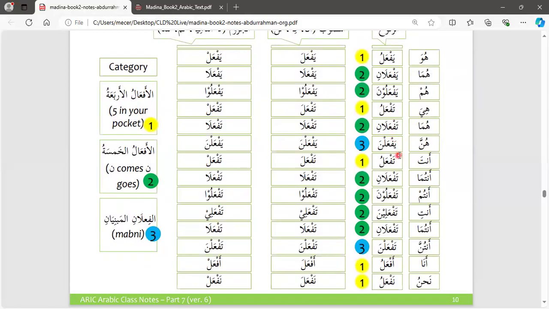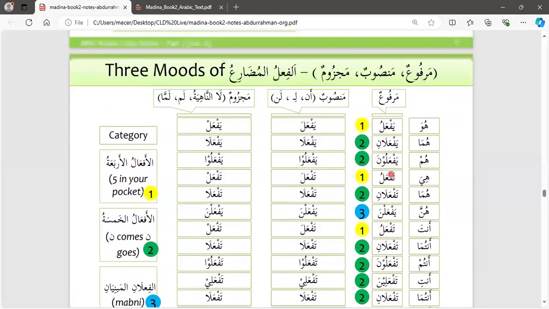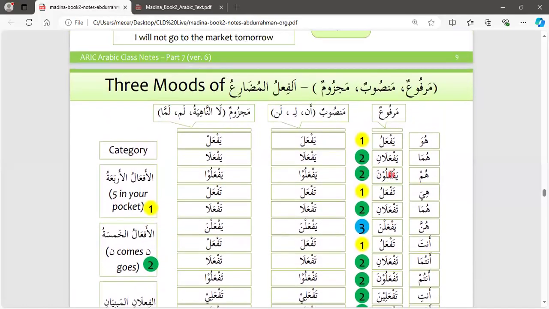We've got 1, 2, taf'alan, taf'alu, taf'alina, taf'alan. Okay, you know, all of these, we just want to emphasize some of the few things here in this lesson, but you know this because we've already done that. Let's look at mansubun. The particles that change the fi'lun from marfu'un into mansubun, we have an, li, lan.